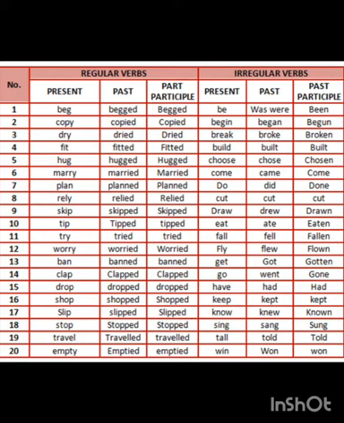Tell, told, told. Win, won, won. Here you see the spelling of tell. It will be T-E-L-L. I think it's not clear. It's looking like T-A-L-L, tall. But tall is adjective, not a verb. So you have to use your brain. This is tell, T-E-L-L, tell. Tell, told, told. Win, won, won.